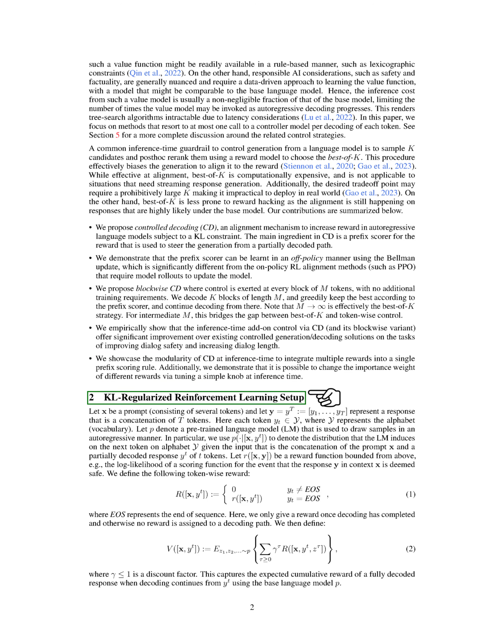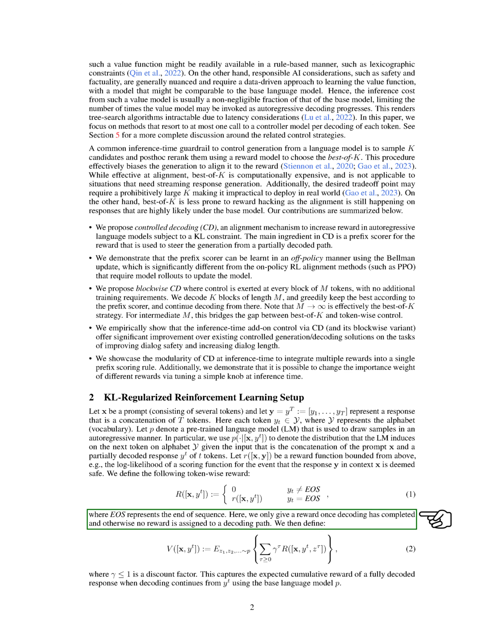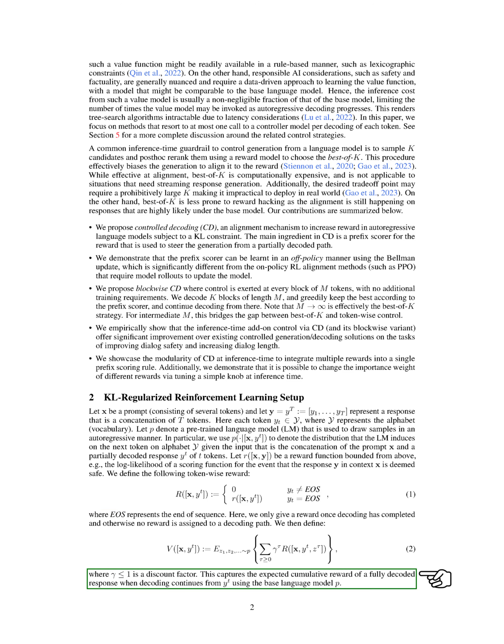Next, we discuss the KL regularized reinforcement learning setup. Let's consider a prompt, X, and a response, Y, that is a concatenation of T tokens. We use a pre-trained language model, LM, to draw samples in an autoregressive manner. We also have a reward function R(X, Y) that is bounded from above. We only give a reward once decoding has completed and otherwise no reward is assigned to a decoding path. We then define a value function V(X, Y^t) that captures the expected cumulative reward of a fully decoded response when decoding continues from Y^t.